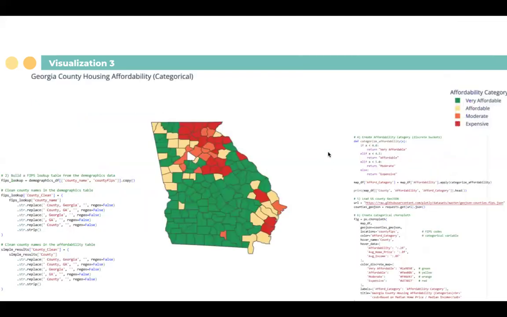Finally, our third visualization is a map of the affordability in Georgia. This one was a lot of fun to make because we can see clearly on the map which counties are the most affordable according to our previous metrics. And we found that, as you could expect, most of the counties closer to Atlanta and to metro areas are more expensive. And around the least populated areas, there are much more affordable counties. So it was a very interesting graph to make.